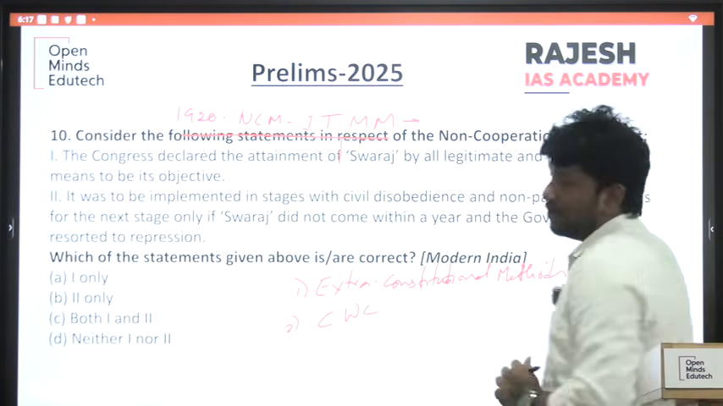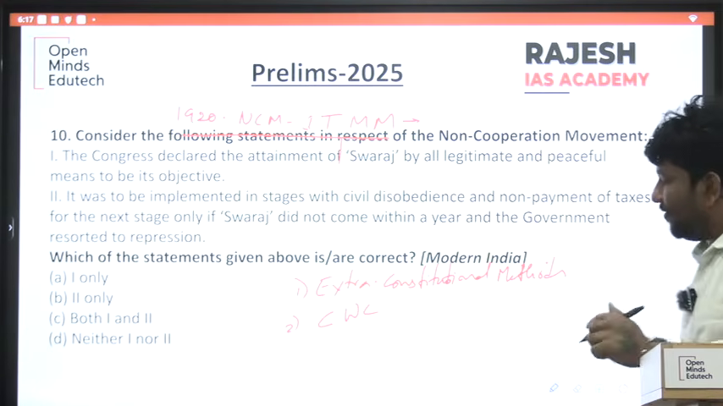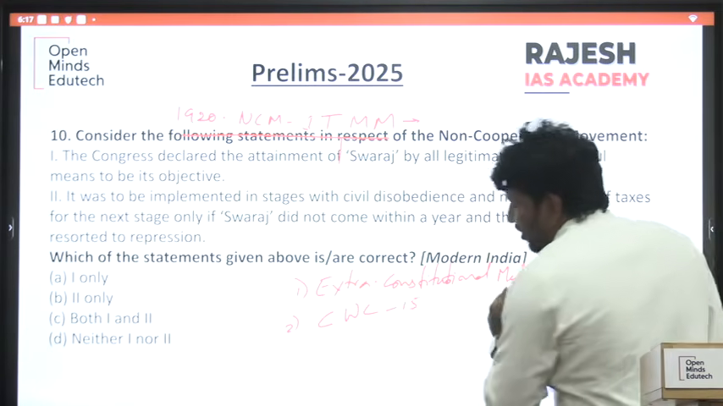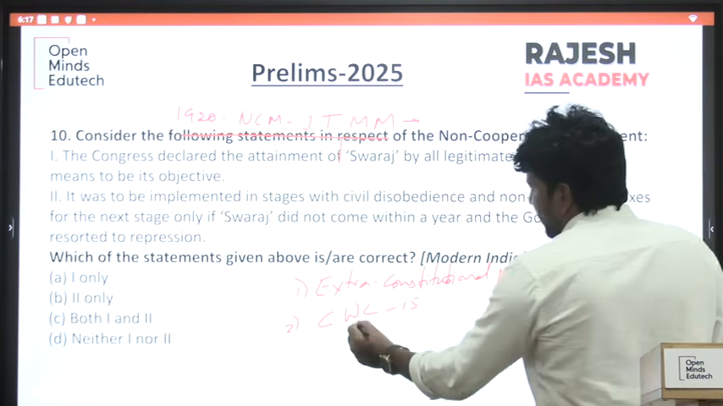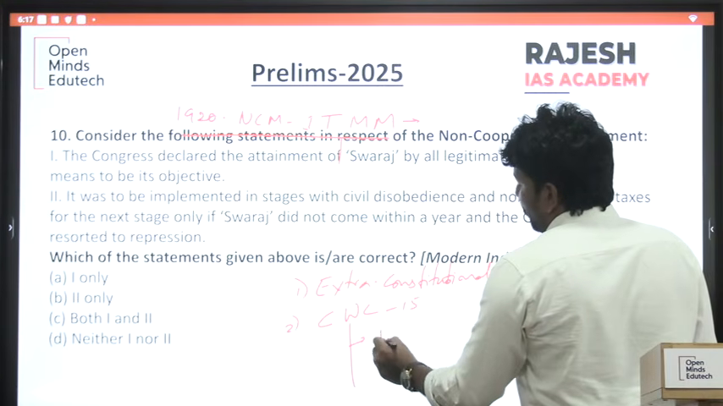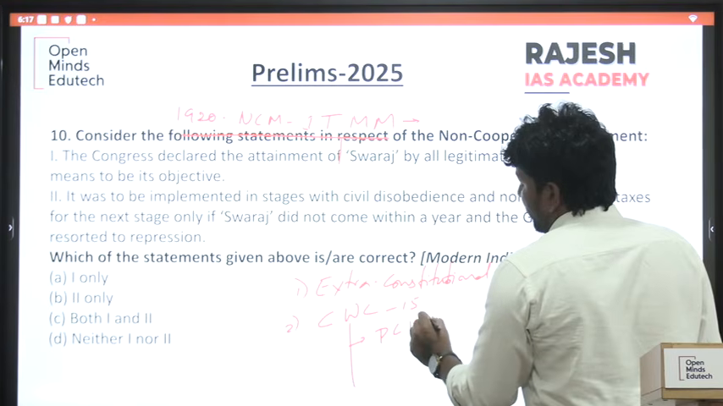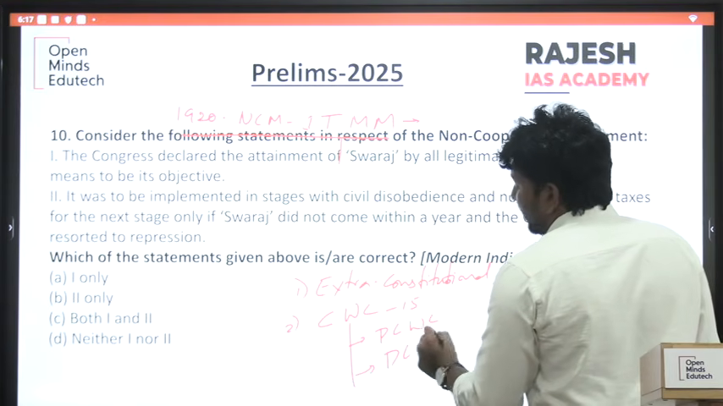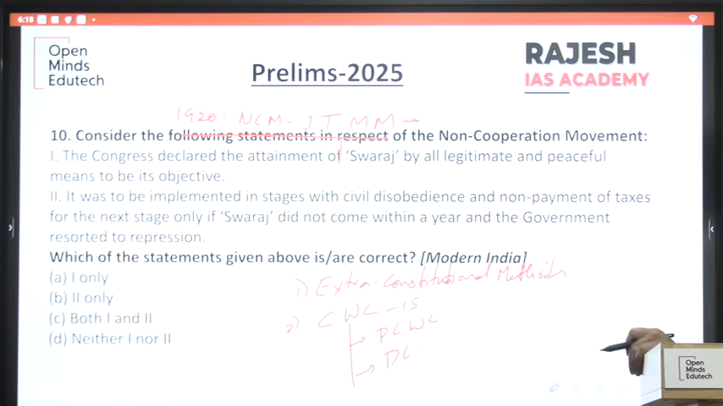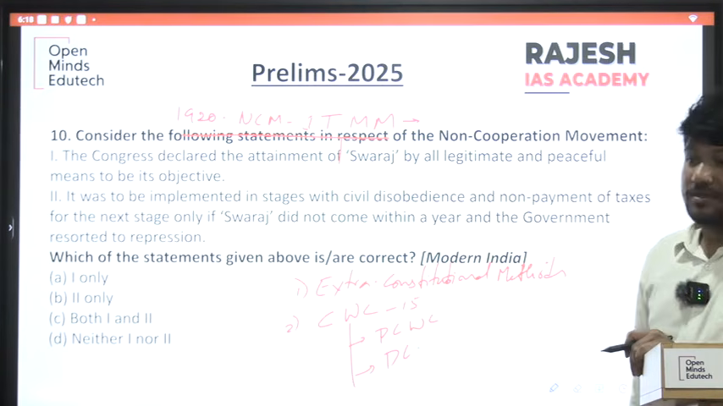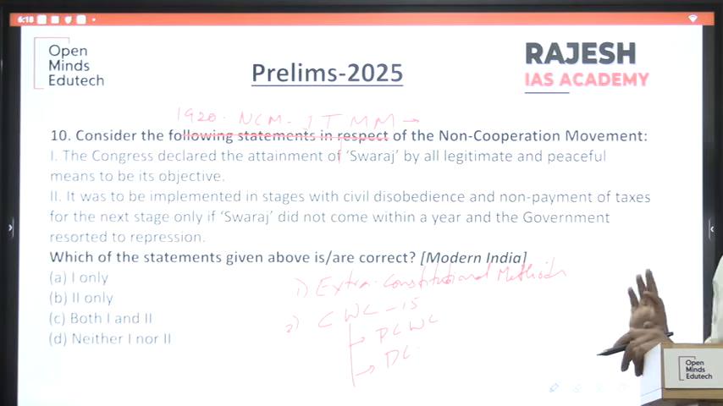Congress Working Committee, 15 members. And there is a hierarchy also: Provincial Congress Committee, District Congress Committee, Village Congress Committee. Who proposed it first time? Tilak proposed, but at that time moderates opposed. But under Gandhi, it came into existence.